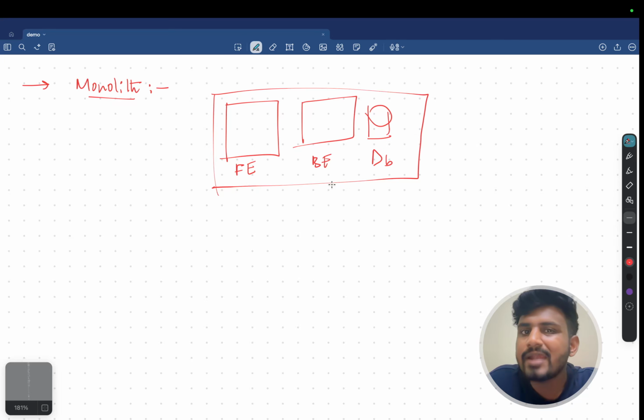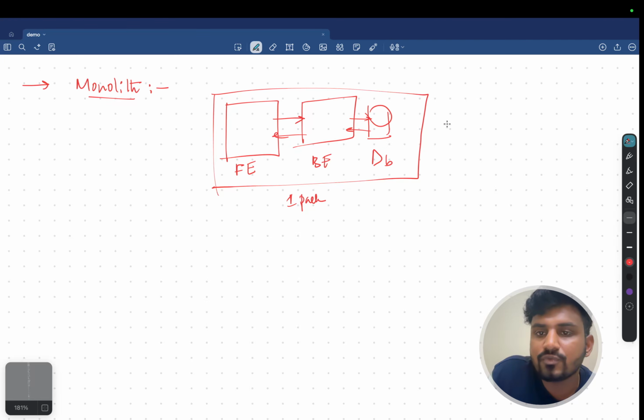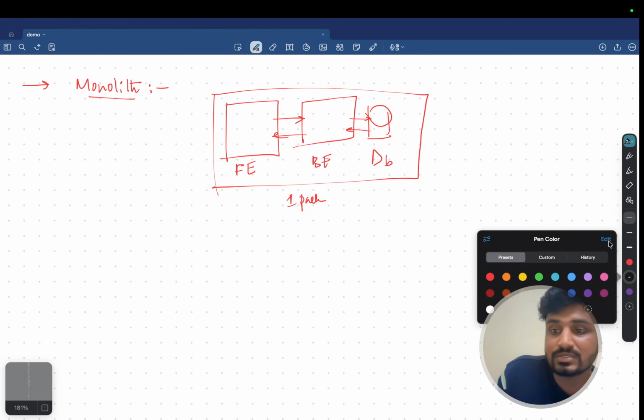Now these all combined together come as one particular package. In this kind of architecture, the front end is directly connected to the back end, and it is also connected to the database. These particular softwares we call monolithic. Clear? Monolithic softwares, in the sense you are following only one structure or system where you have everything inside it. Those we call monolithic. Then what do you mean by microservices?